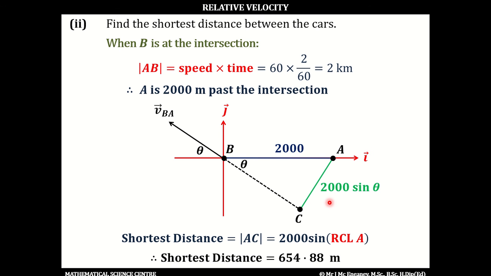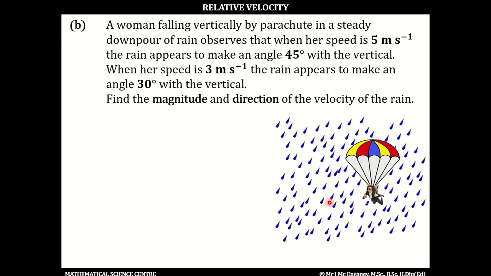Part B then. A woman falling vertically by parachute in a steady downpour of rain observes that when her speed is 5 meters per second, the rain appears to make an angle of 45 degrees with the vertical. When her speed is 3 meters per second, the rain appears to make an angle of 30 degrees with the vertical. Now notice these angles are given relative to the vertical. We have to find the magnitude and direction of the velocity of the rain.